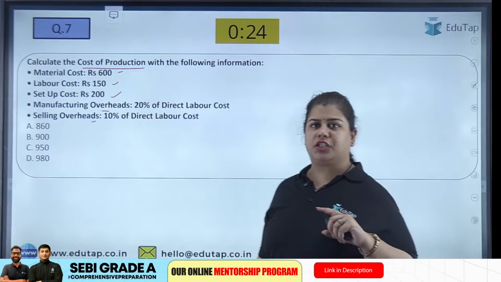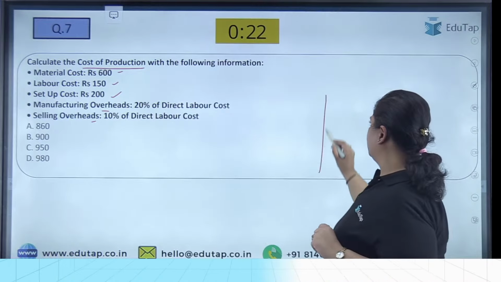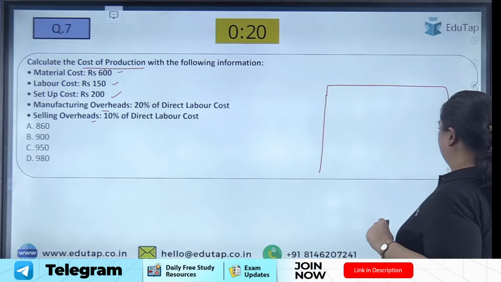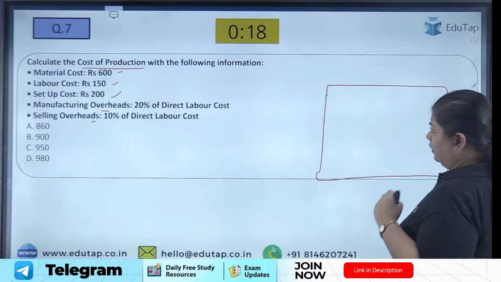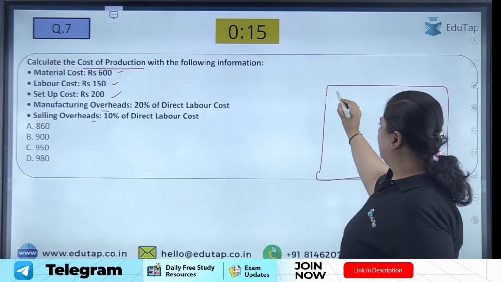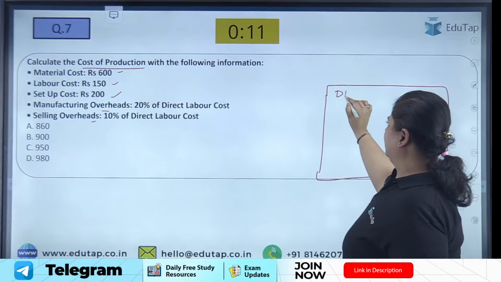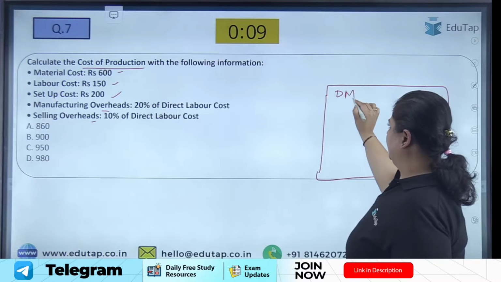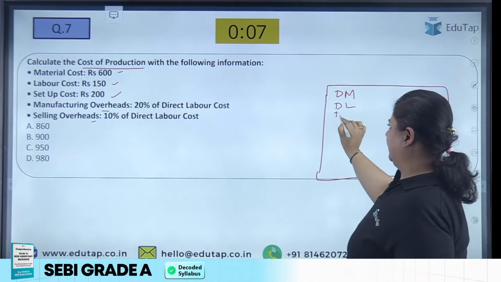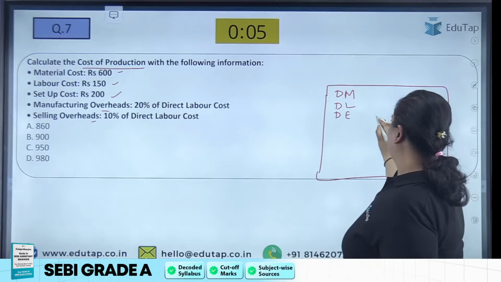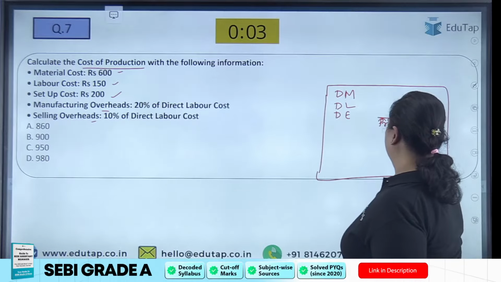Do you remember the cost sheet? Let me introduce you to it if you don't know. When we are making a cost sheet, we first include all our direct cost, direct material, direct labor, direct expenses, and then we find out the prime cost.